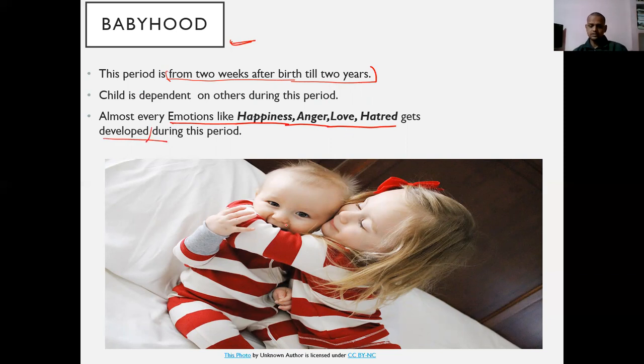As we can see in the picture, both this baby girl and this baby boy are in babyhood. They are hugging each other. This shows that they are happy and they love each other. So this is the emotion that they have gained in babyhood.